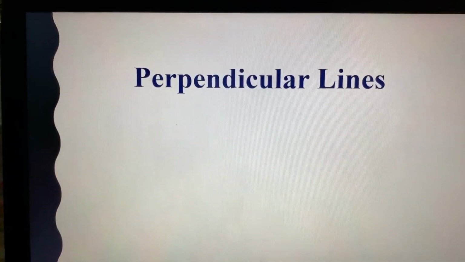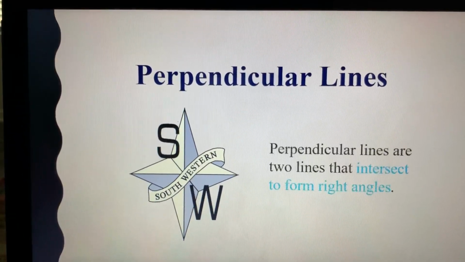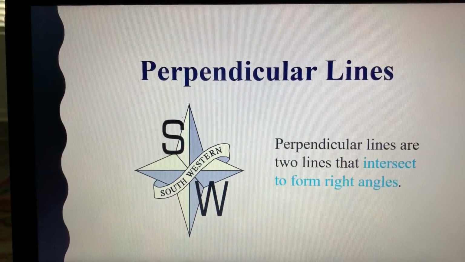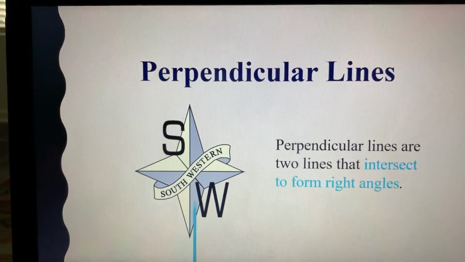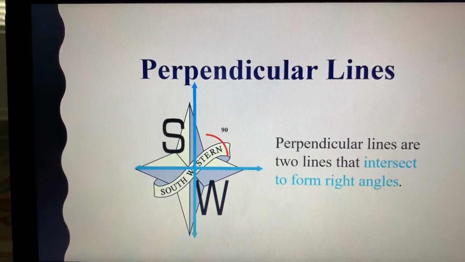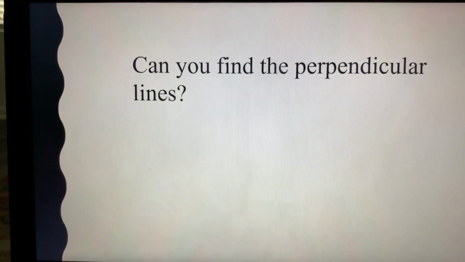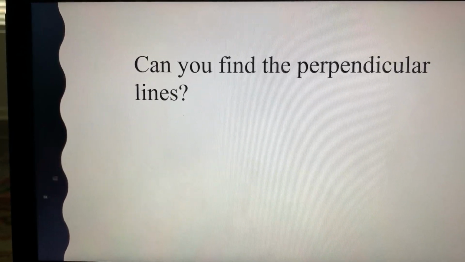All right, perpendicular lines. Perpendicular lines are two lines that intersect to form right angles. Can you find the perpendicular lines?